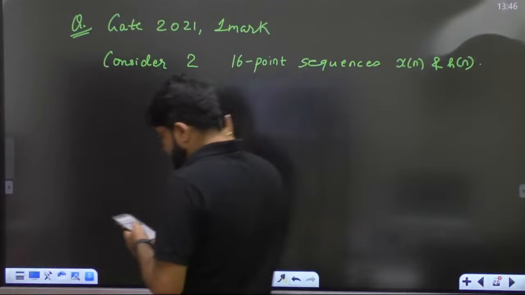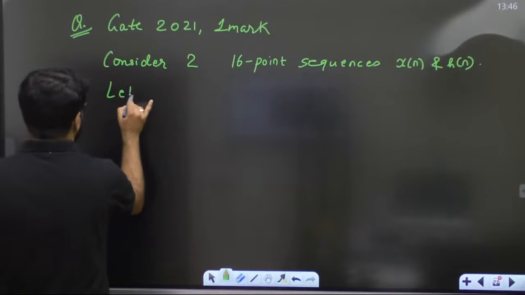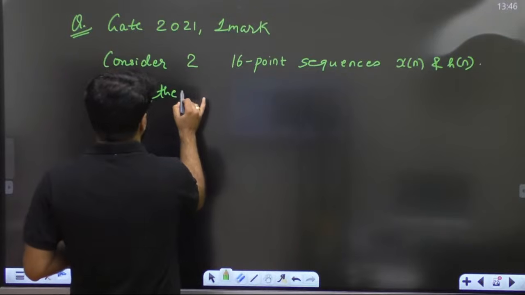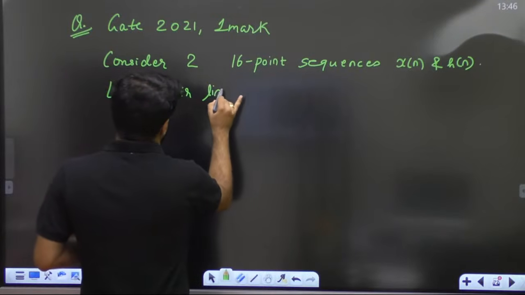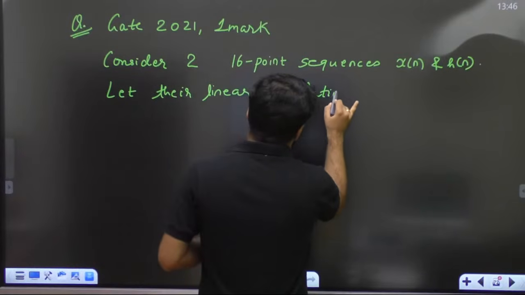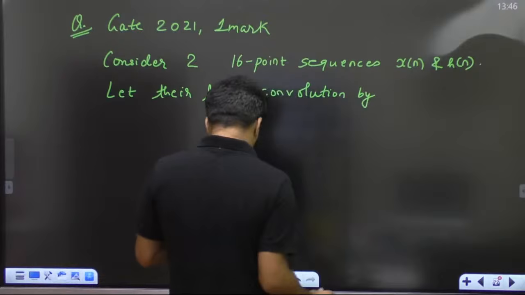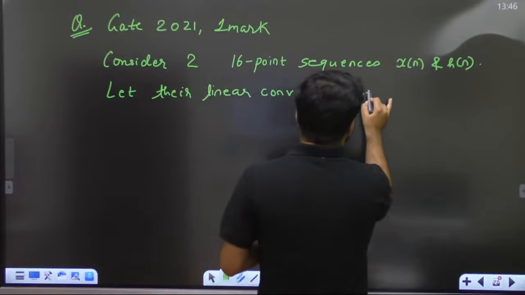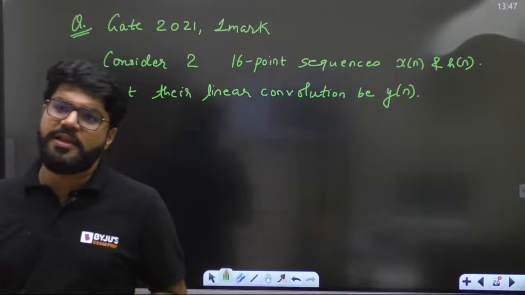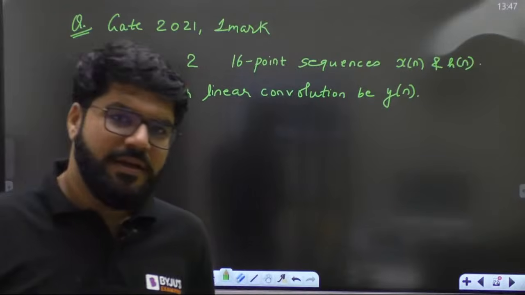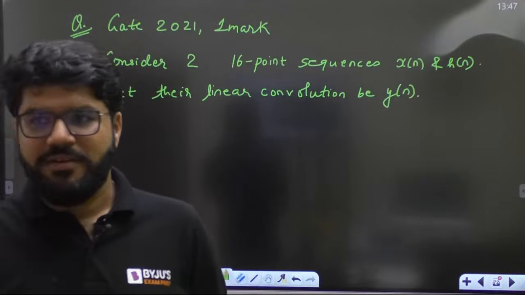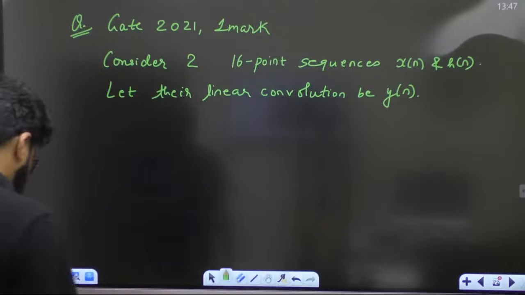Now let their linear convolution be y[n]. So it is a question which is going to talk about linear convolution and circular convolution both. Okay Gajendra, noted. I will try for that also.